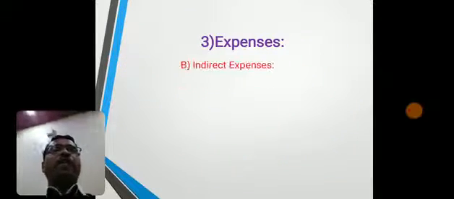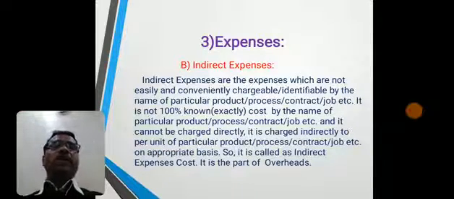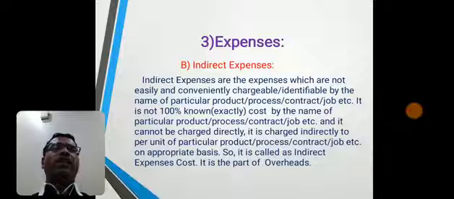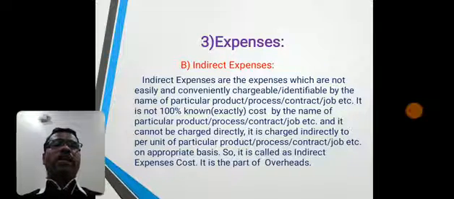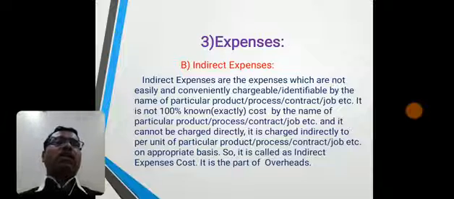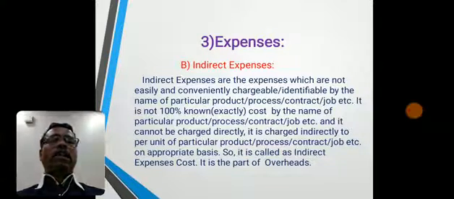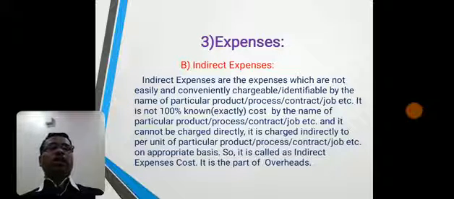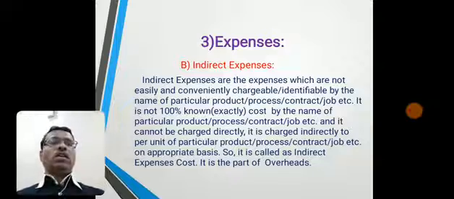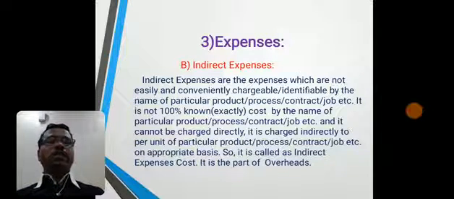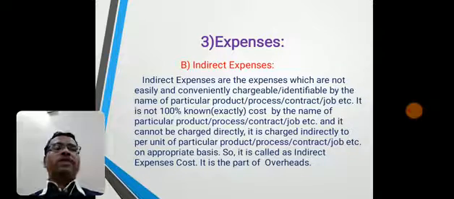Now, indirect expenses. Indirect expenses are the expenses which are not easily or conveniently chargeable or identifiable by the name of particular product, process, contract, job, etc. It is not 100% known or exactly known cost by the name of particular product, process, contract, job, etc. and it cannot be charged directly. It is charged indirectly to per unit of particular product or process or contract or job, etc. on appropriate basis. So it is called as indirect expenses. It is a part of overheads.